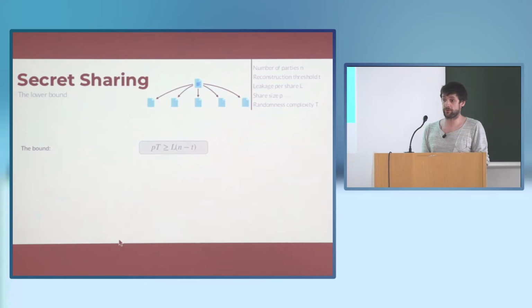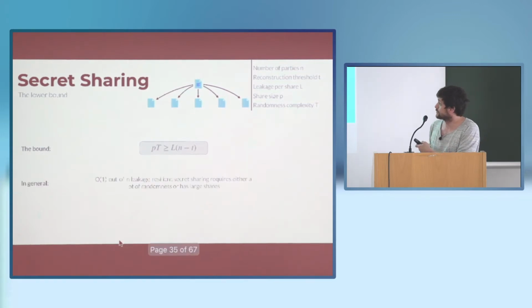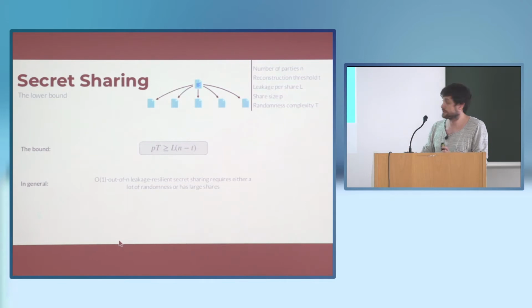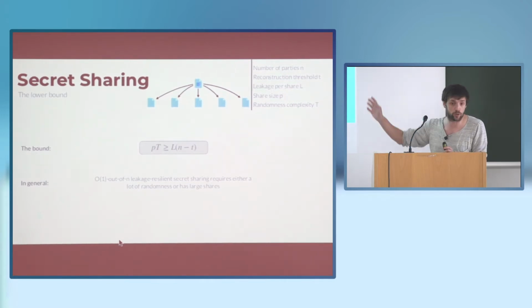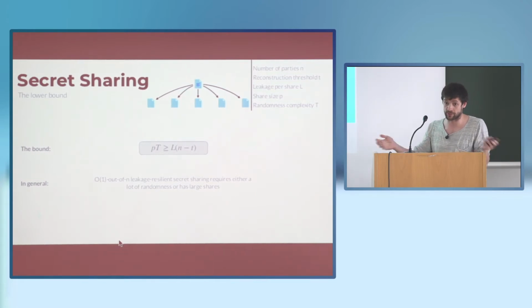Meaning that even if you have enough shares to reconstruct the secret, the remaining shares that you don't know still have to contain a lot of randomness that is completely unknown to you. So if you have a constant reconstruction threshold, either the shares are large or the amount of randomness across all shares is large.